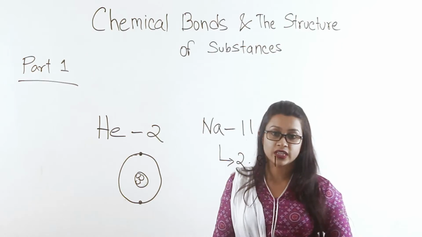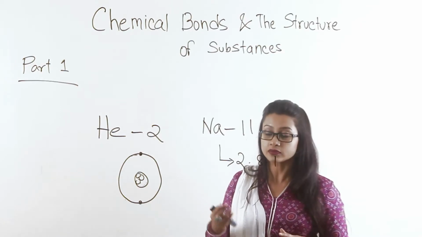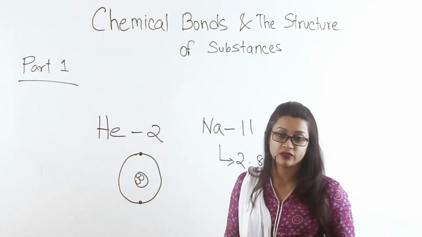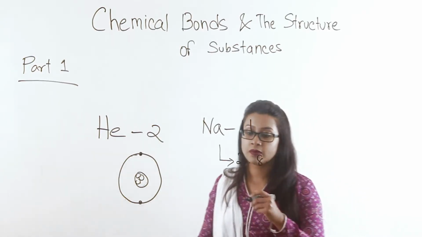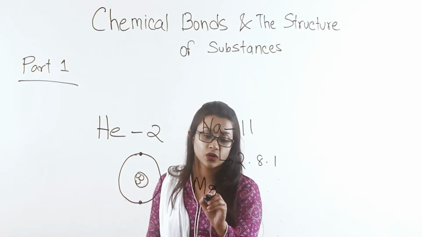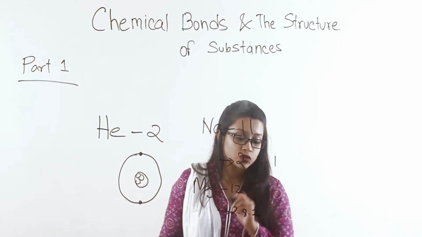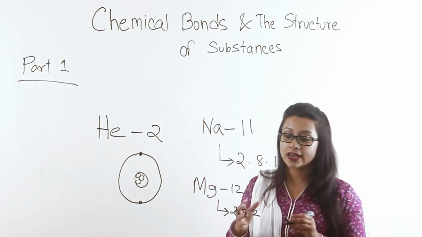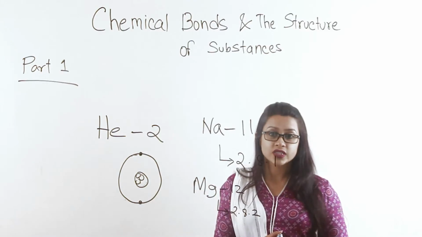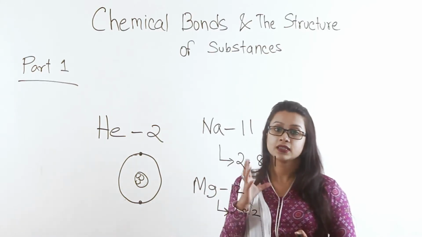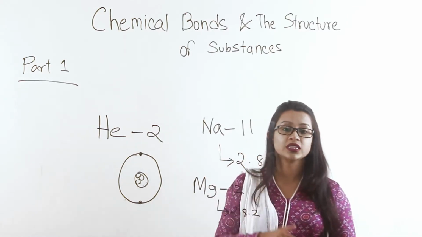Being left with one electron in the third shell doesn't allow it to have as much stability as neon or helium would have. It needs to do something with this electron. It is the same with other elements. For example, magnesium has an atomic number of 12, giving it a configuration of 2, 8, 2. So this element also has 2 extra electrons in its third shell, as a result of which it does not have quite the structure that helium or neon have. They need to do something with these electrons.